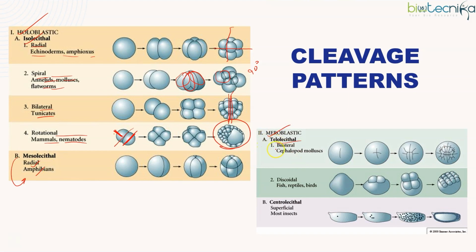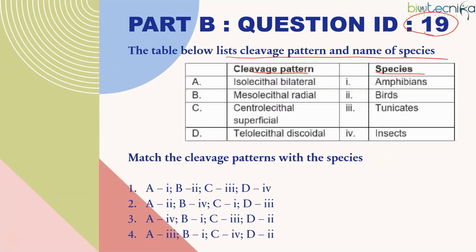Meroblastic, telolecithal, there also you have bilateral in cephalopod mollusk. Discoidal you will observe in fish, reptile and birds. And centrolecithal you will observe in most insects. So they have asked to match the following, as I just told you. Centrolecithal superficial, which is for insects. So see, anything you can match.